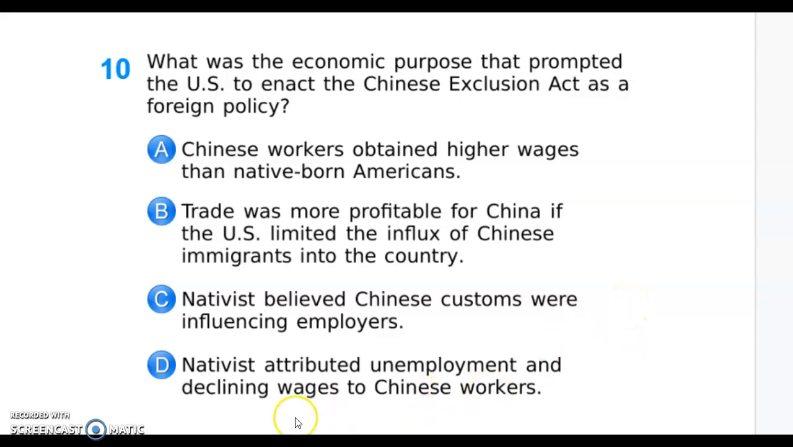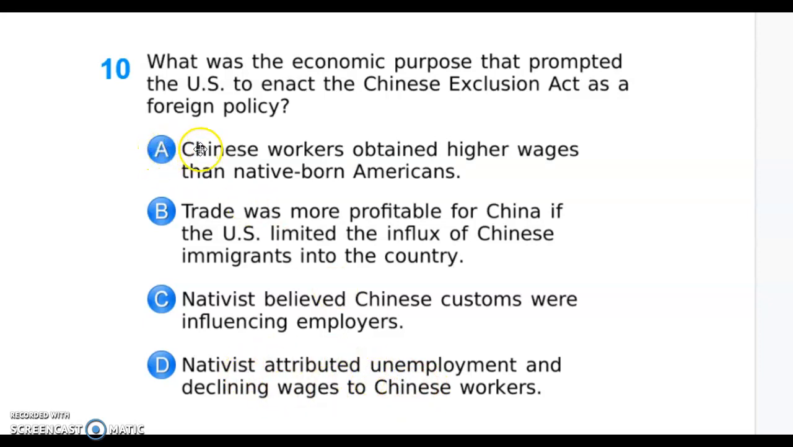So the correct answer is D, nativist. Nativists being people that looked more at the interest of American or native-born people here in the U.S. than they looked at immigrants or people that were from outside the U.S. And they felt that the Chinese being here caused unemployment and declining wages. They were taking their jobs. Chinese were taking the Americans' jobs. So this is the correct answer.